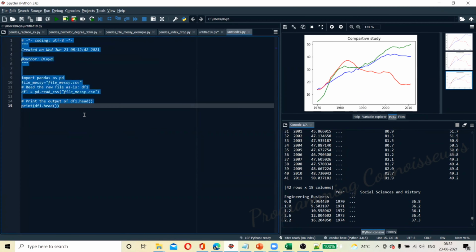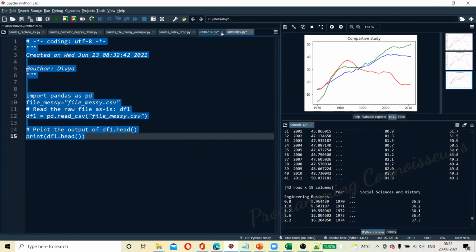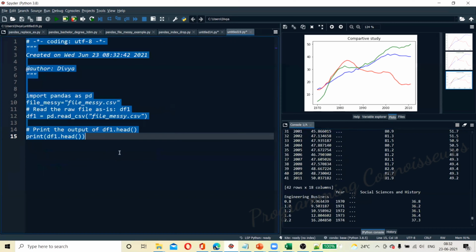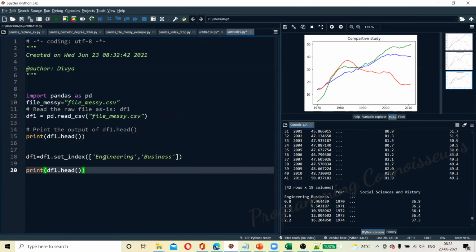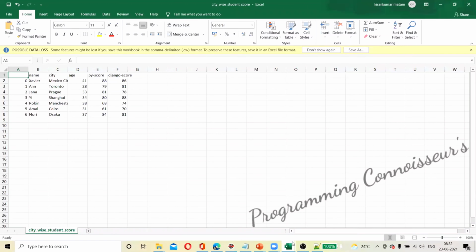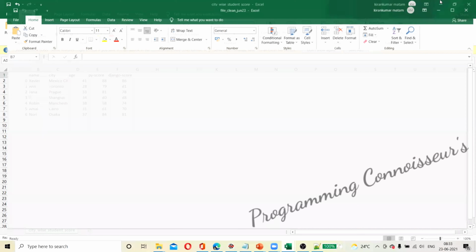Now we will go with another one. We need to specify the set index method. We'll set the index as what you had in file messy, the name. Name, is it right? File clean, yeah, name was there.